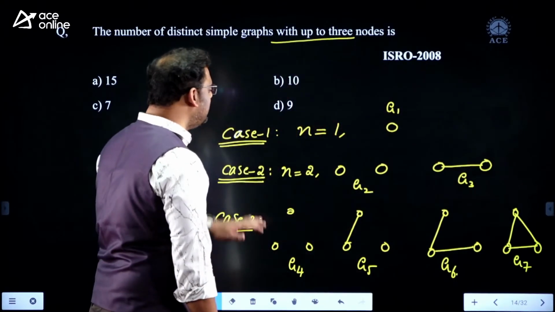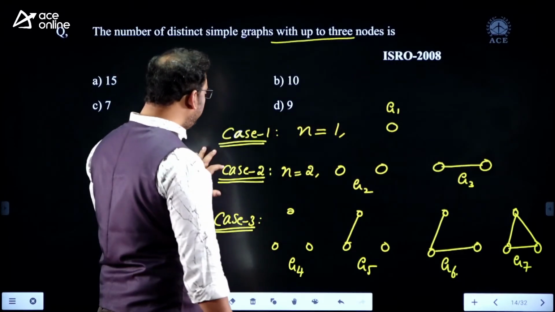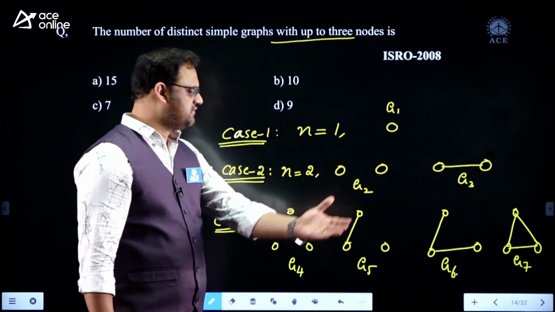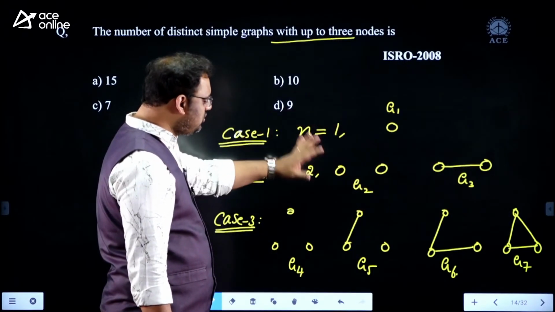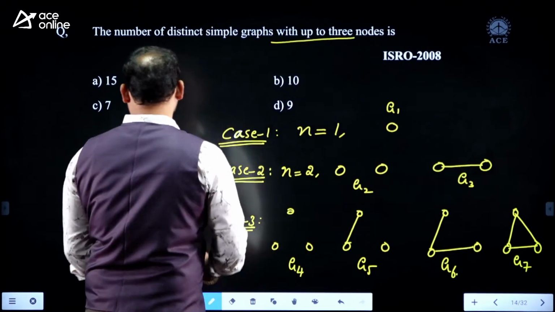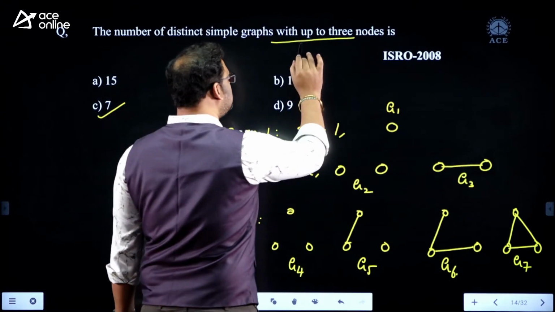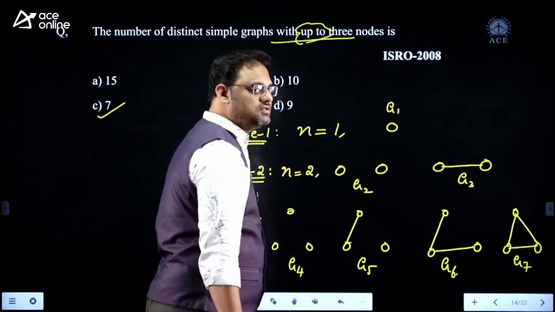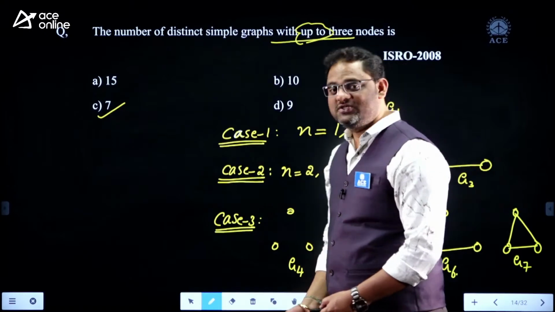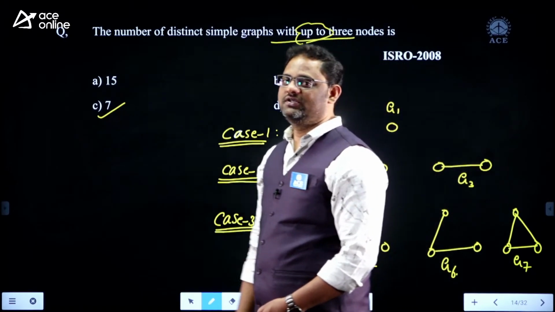Yes, my dear, with order of the graph 1, we have one graph. If order is 2, we have 2 graphs like this. If order is 3, we have 4 graphs like this. So 1 plus 2 plus 4, total 7 graphs we got. The question is not with 3 nodes. It's up to 3 nodes. The number of nodes is 1 or 2 or 3. All 3 cases we need to discuss. Am I right?